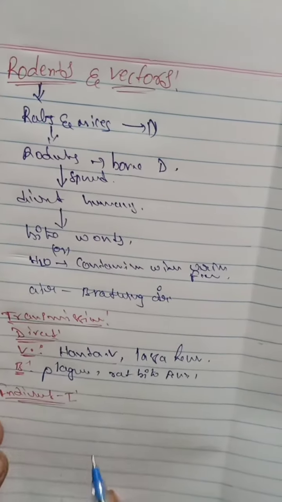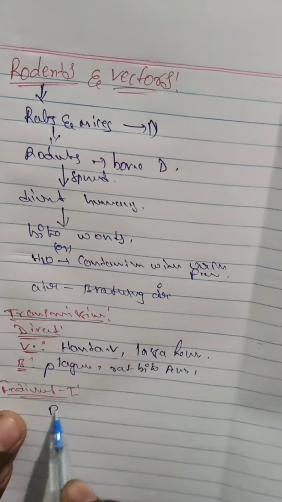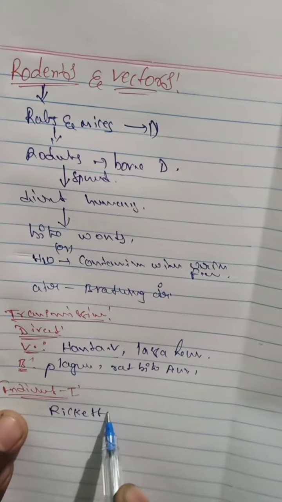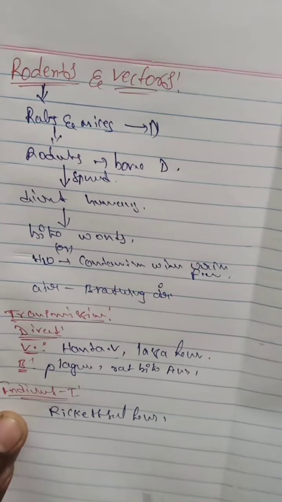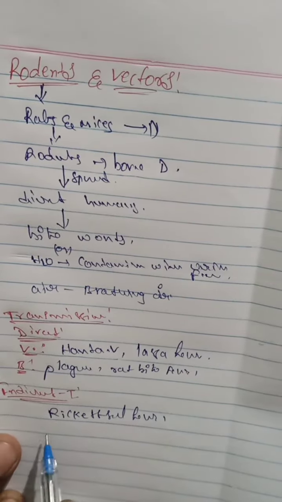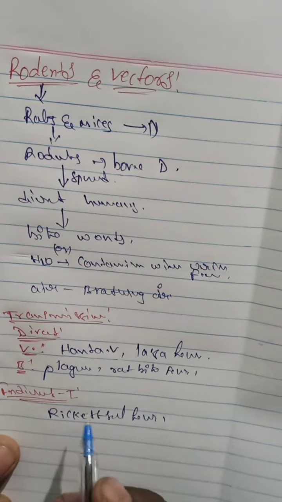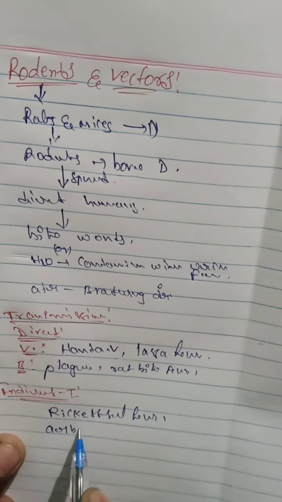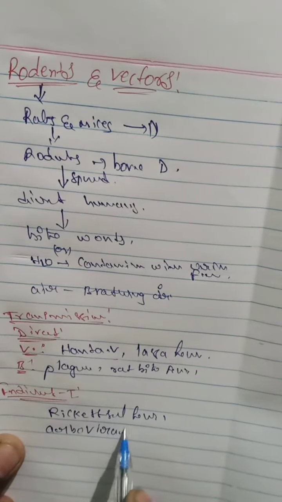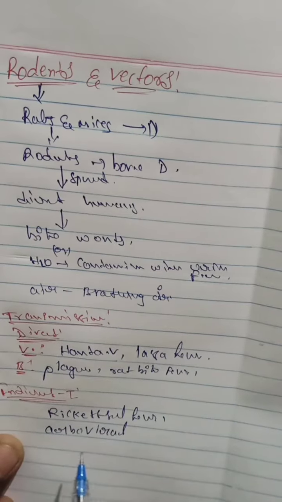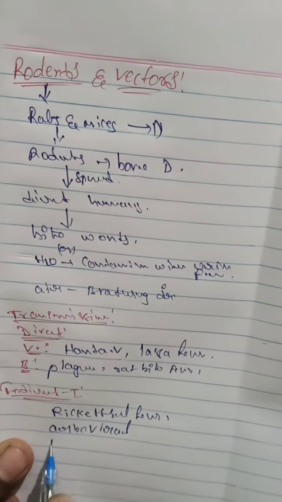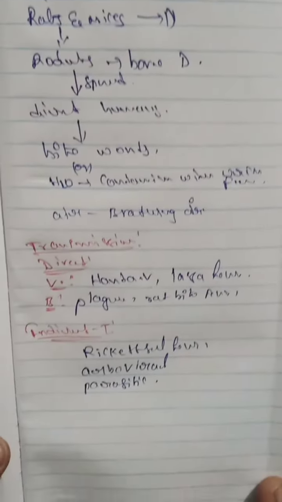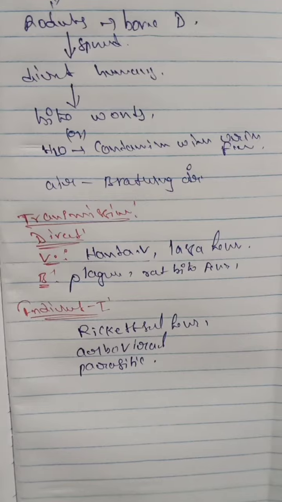Indirect transmission includes infections like rickettsial fever, viral fevers, arboviral infections or fevers, and parasitic diseases. These two are the direct and indirect transmission of rodent-borne diseases.